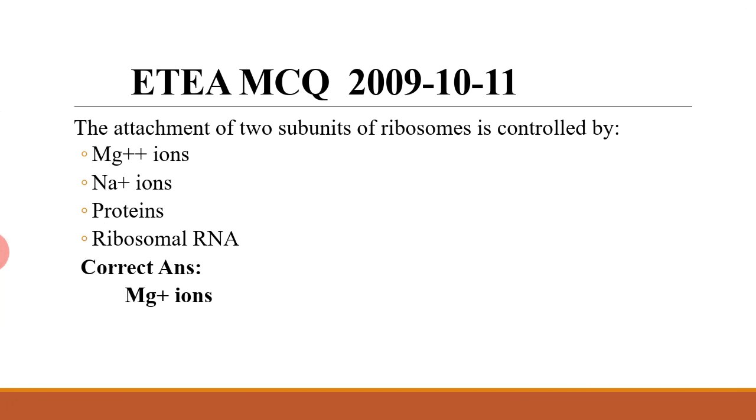So here, ETA MCQ 2009, 10 and 11. Attachment of two subunits of ribosome is controlled by magnesium ion, sodium ion, protein or the ribosomal RNA. And the correct answer is magnesium ions.